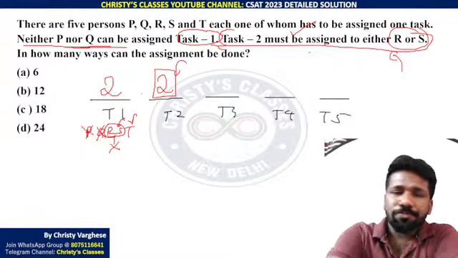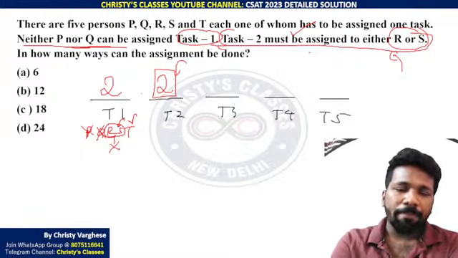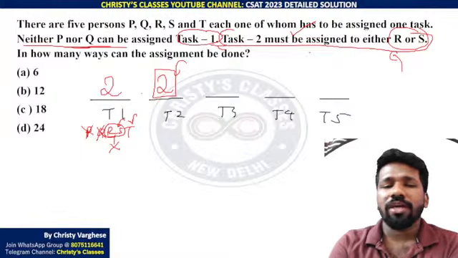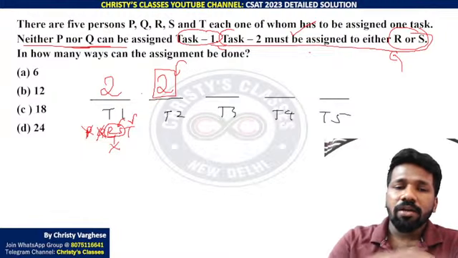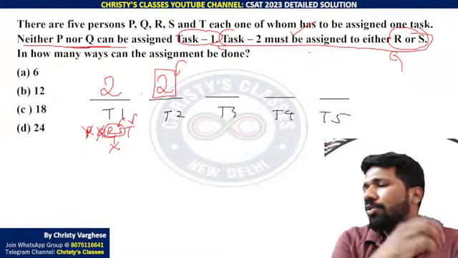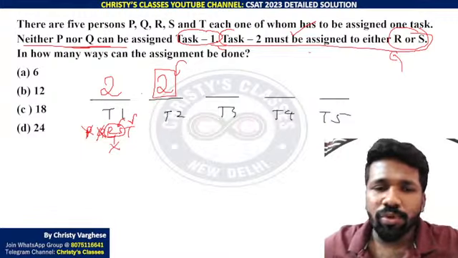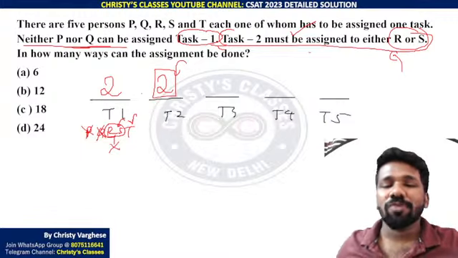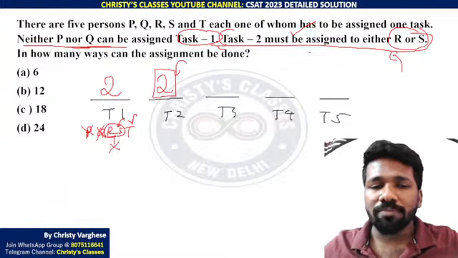Did you all understand? P and Q gone means R, S, T only are remaining. Right? So 3 people. But task 2 is already given to R or S. So one person already is doing task 2. He cannot be given task 1 also. That is why 2 people only remaining.